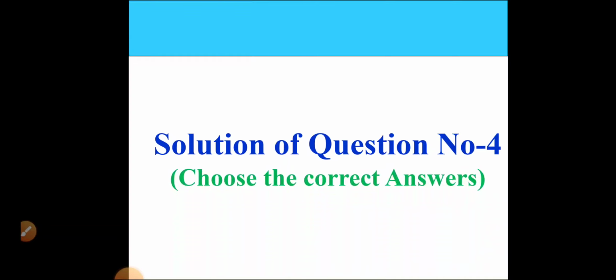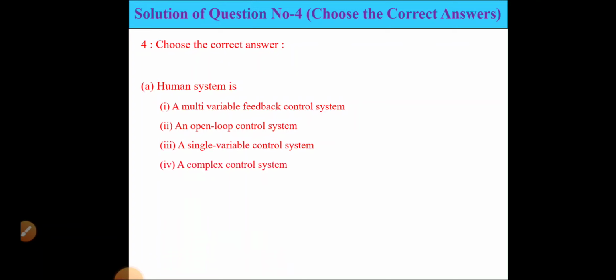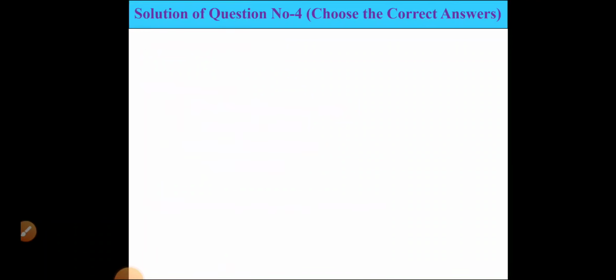Next, solution of question number 4, choose the correct answer. So here see the first question: human system is a multivariable feedback control system, an open loop control system, a single variable control system, a complex control system. A human control system, human system is a multivariable feedback control system.